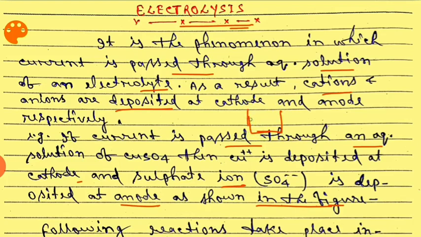Again you can see here, there is an electrolytic cell. It consists of an aqueous solution of copper sulfate. It consists of two electrodes, one is cathode and the other is anode.